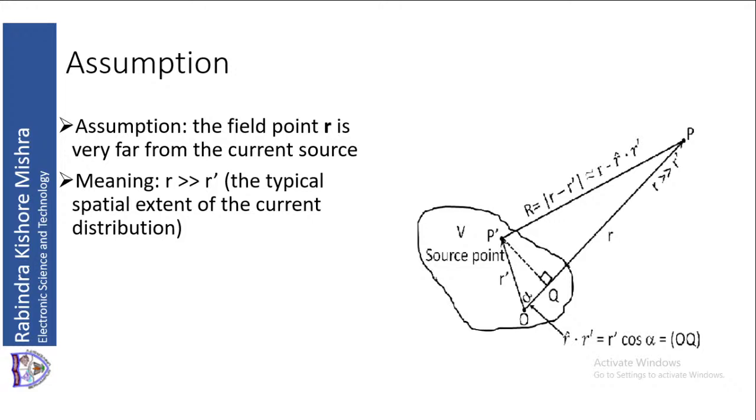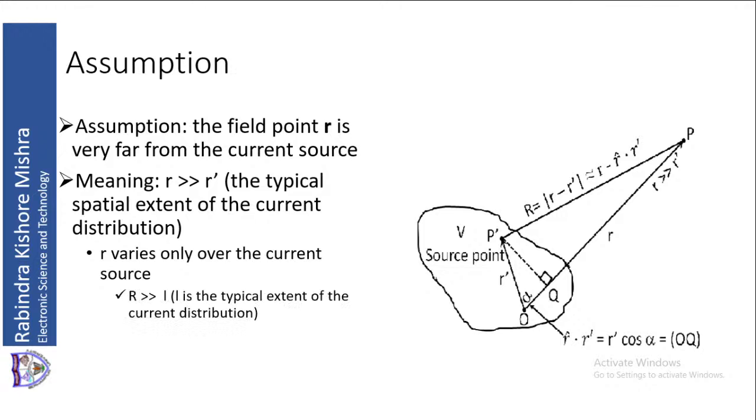What is the typical current spatial extent? That is R dash. Spatial extent means extended in space. What is the expansion in space? That is the spatial extent. So R dash varies only over the current source, and the capital R is much greater than L, the typical extent of the current distribution.